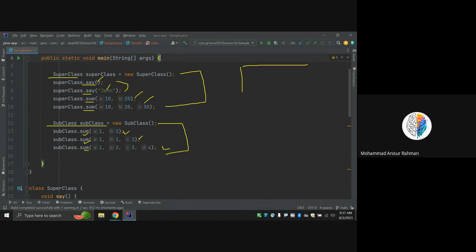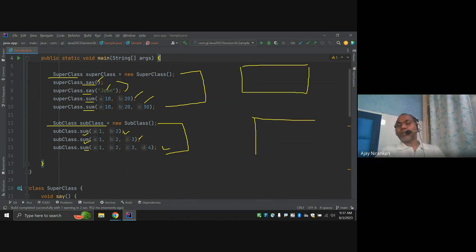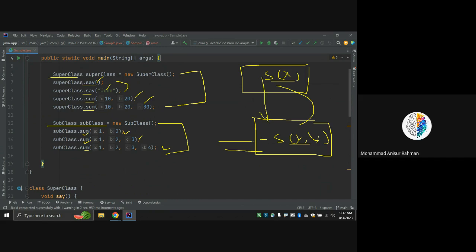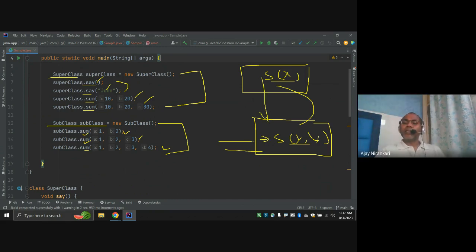So this is your superclass and this is your subclass. You define a same name function here with the x argument, and here the same name method you can define with x and y arguments. So this is the 1 argument, this is the 2 argument. With inheritance, this class has two methods with the same name, one coming from here and one here. Due to that, overloading is possible in the subclass also.